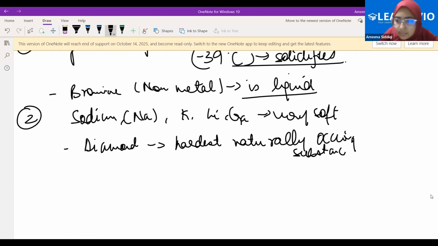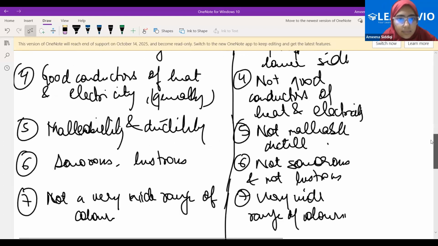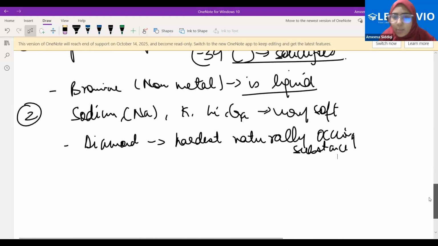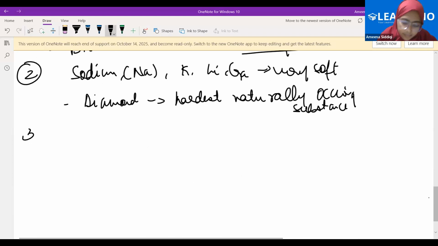Next point, high melting point and boiling point. What is the reason for having high melting and boiling point?